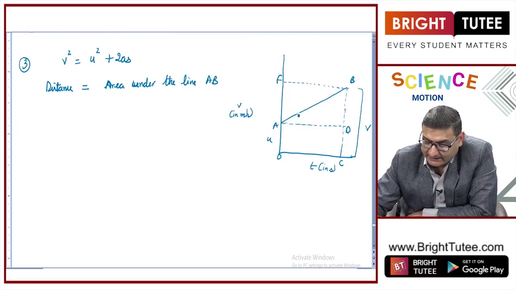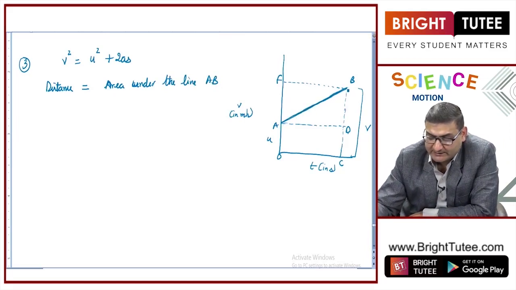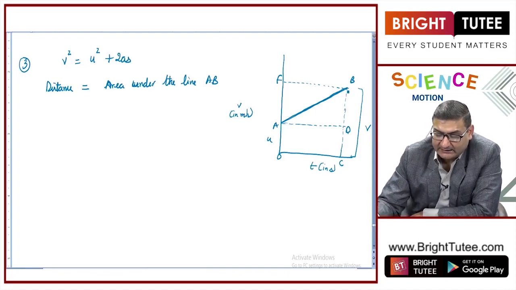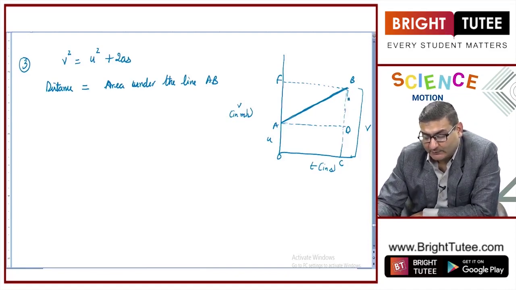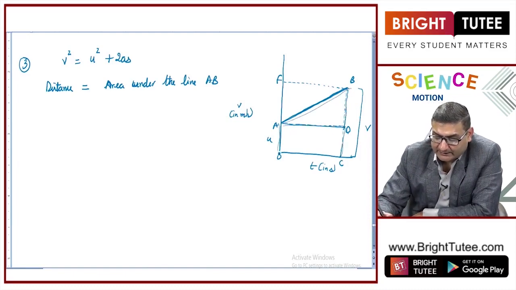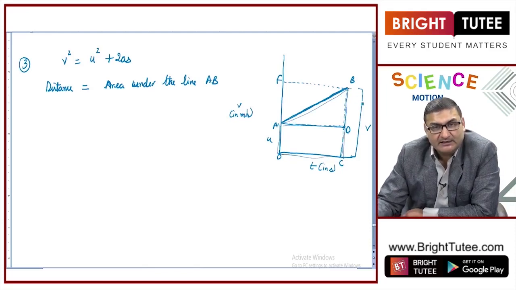This is the line AB that we are talking about, the uniformly accelerated motion of this particular object. We have already seen in the second equation that the area under the line may be the area of a triangle plus the area of a rectangle, or simply the area of a trapezium. It is one and the same thing.